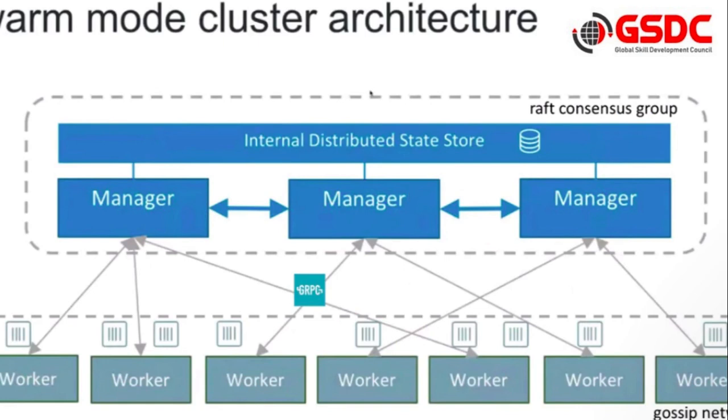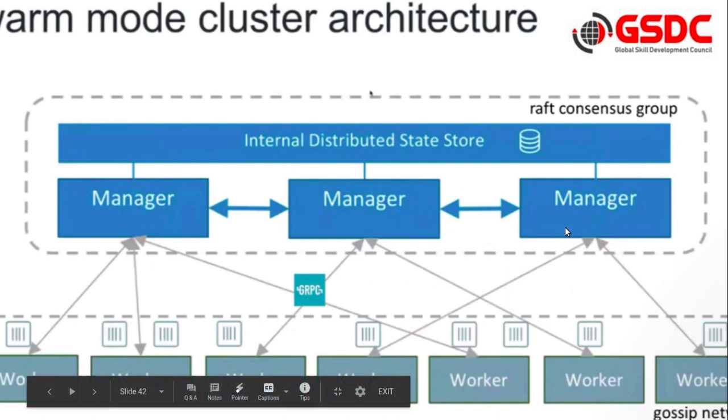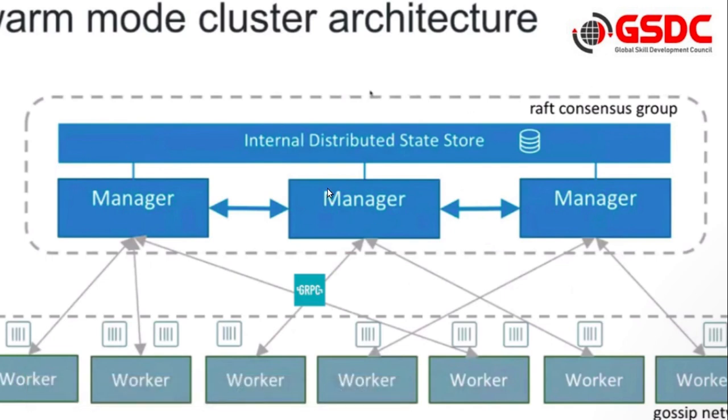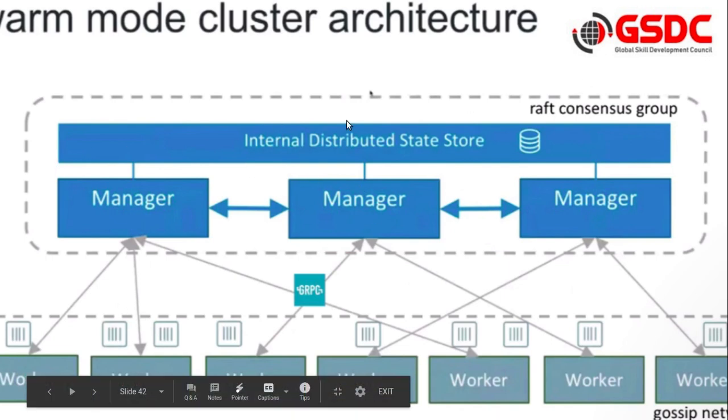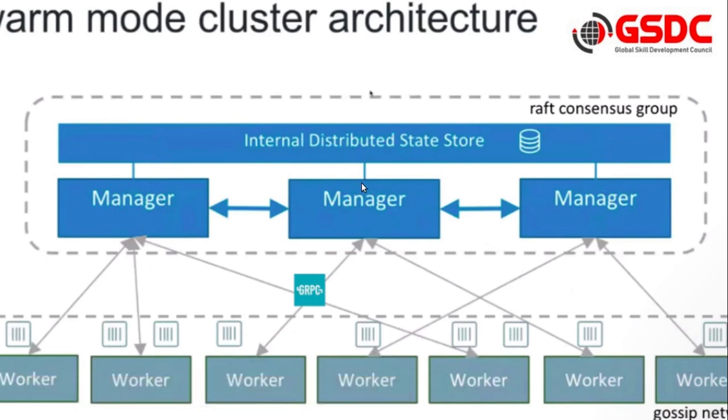Now internally, how it works, if you see, these are the managers which are interacting with the multiple worker nodes. Worker nodes are nothing but the actual hosts where containers are launched. All these are managed by managers, and then finally this wrapped protocol will help us manage all these workers. We interact with these managers, and then this manager internally will interact with the workers.